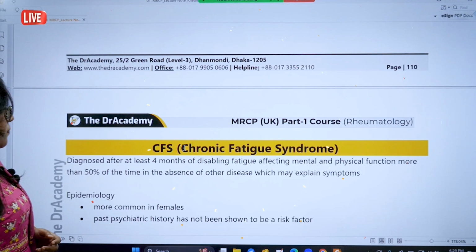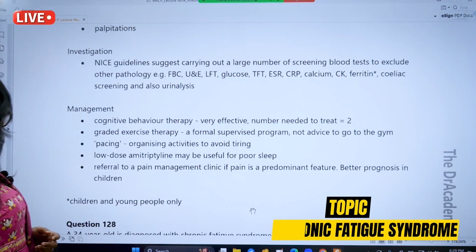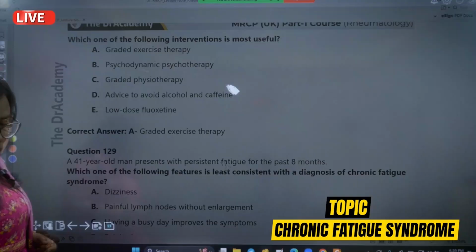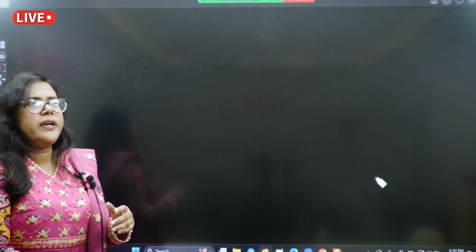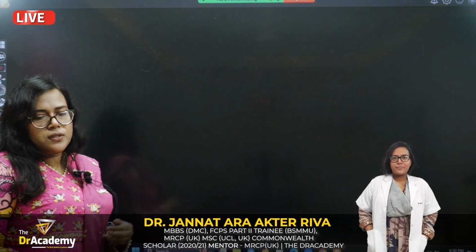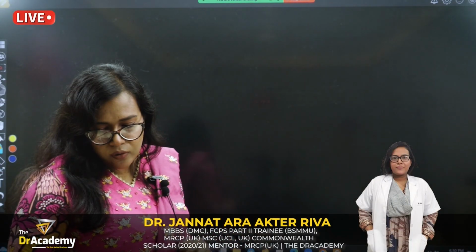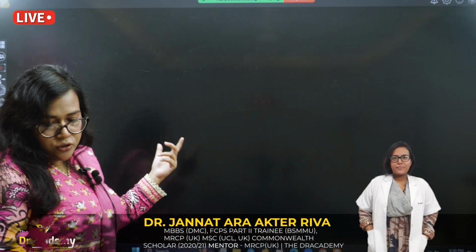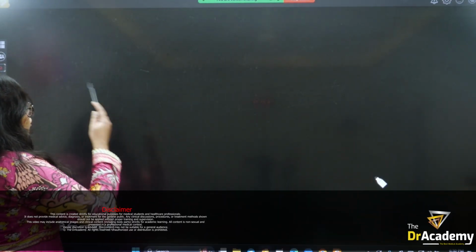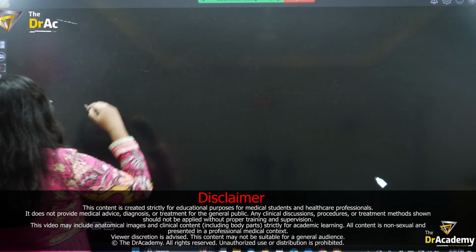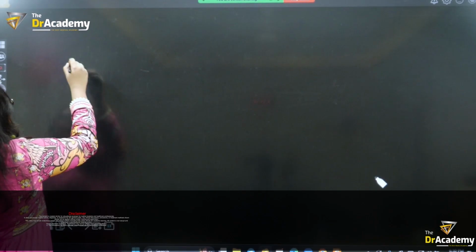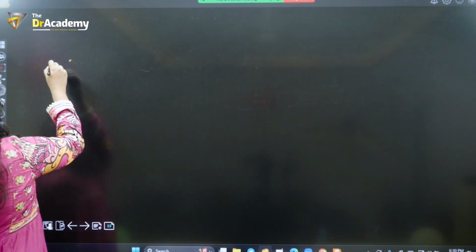Chronic fatigue syndrome. Before that, I would like to discuss eosinophilic granulomatosis. I think Wegener's and eosinophilic granulomatosis are already described in respiratory medicine very well. So since we are discussing again in the rheumatology section, I would just like to show a few points that can lead you into diagnosing three different types of vasculitis. Basically different types of vasculitis.